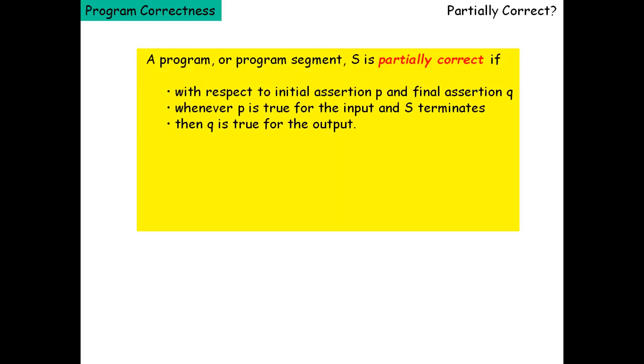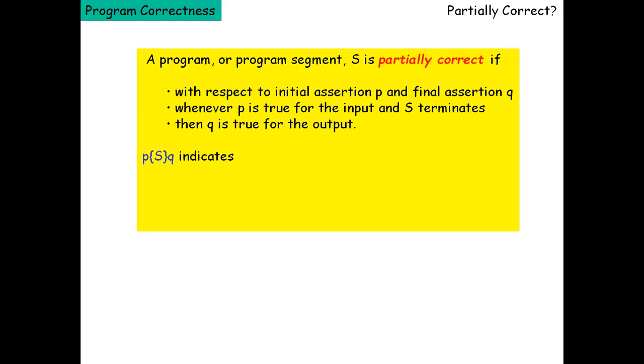A program or program segment S is partially correct with respect to initial assertion P and final assertion Q if whenever P is true for some input, and S terminates, then Q is true for the output.